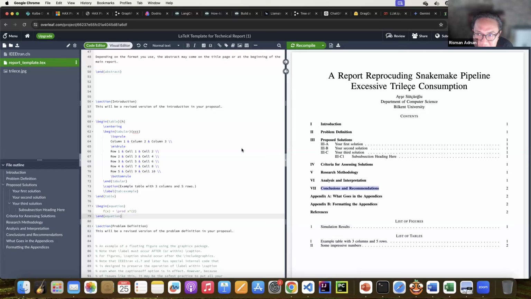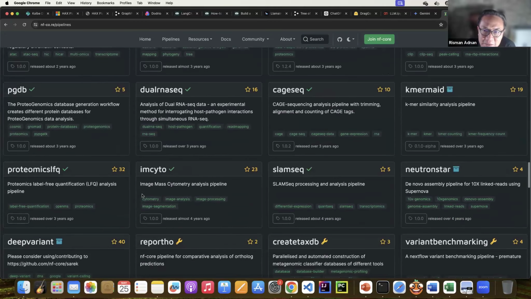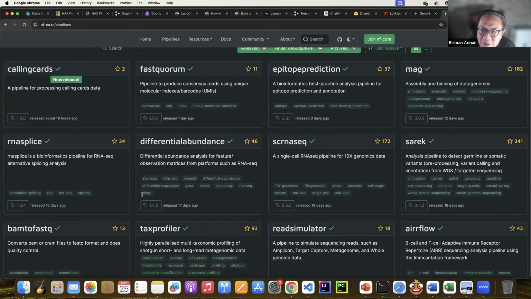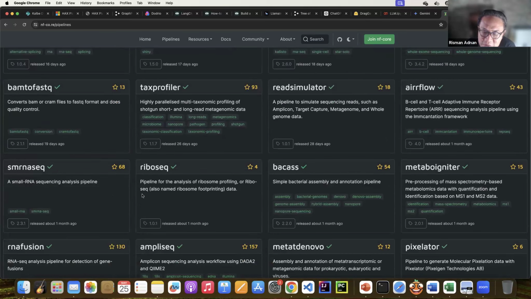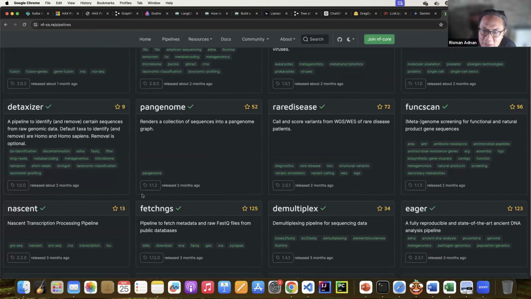Is that clear enough? Or is there any question? Okay, if no question, just wait for the pipeline that you need to reproduce. Usually all the pipelines here have some documentation on GitHub. So you have to make sure that your technical report has enough documentation. And one thing that I will review is the suggested further research. Okay, that is the initial step for you to make a good paper.